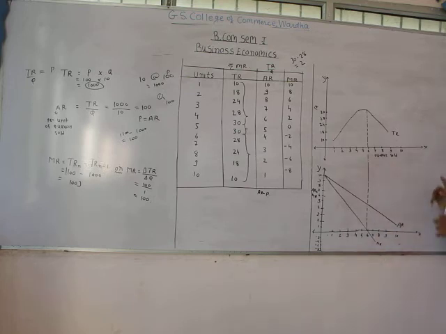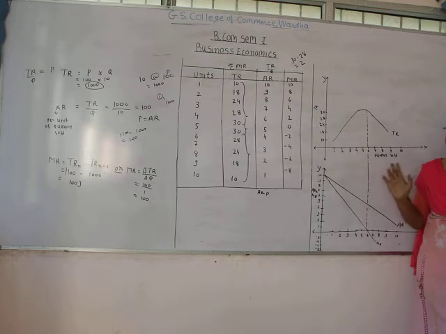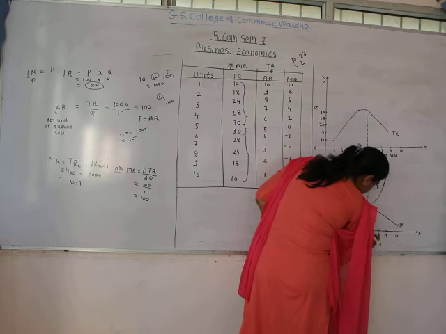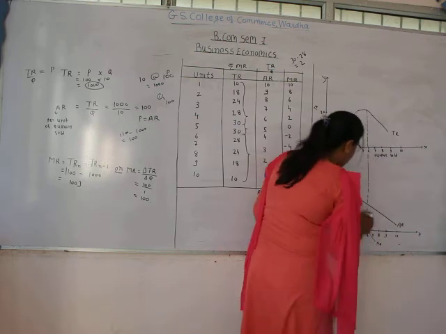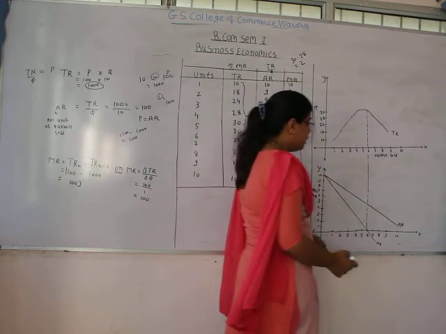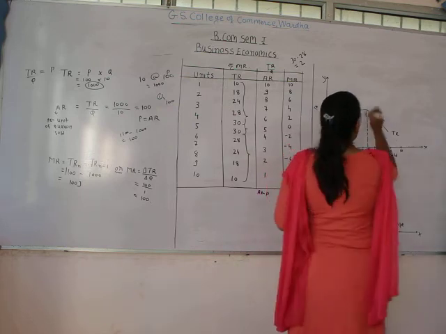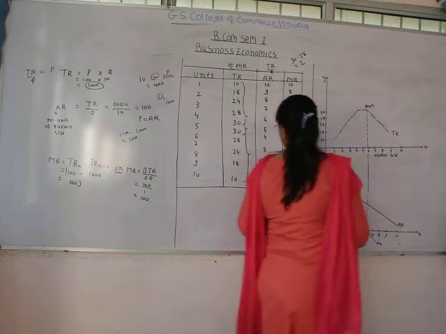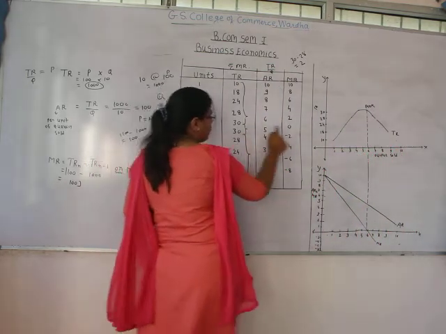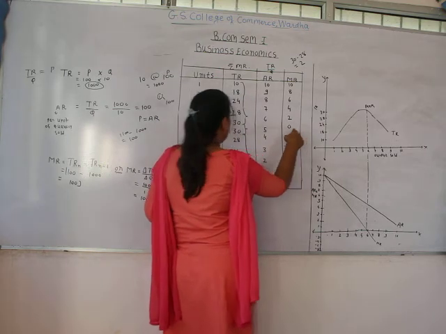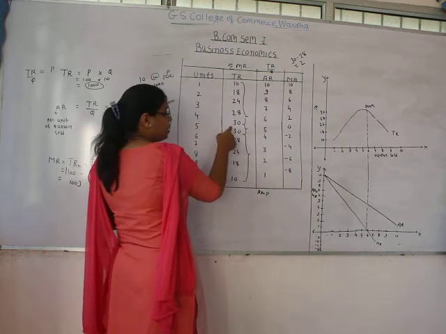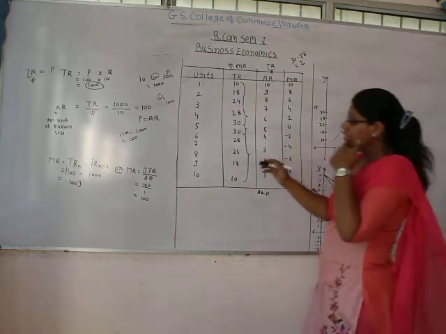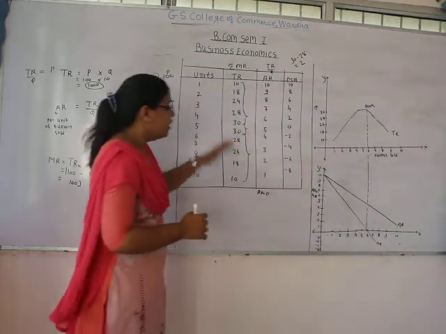And one thing that we need to understand here is that when the marginal revenue becomes zero, then the total revenue reaches its peak. Like here at the 6th unit, when the marginal revenue becomes zero, the total revenue is at its peak, meaning total revenue is 30. After that point, the total revenue starts declining.